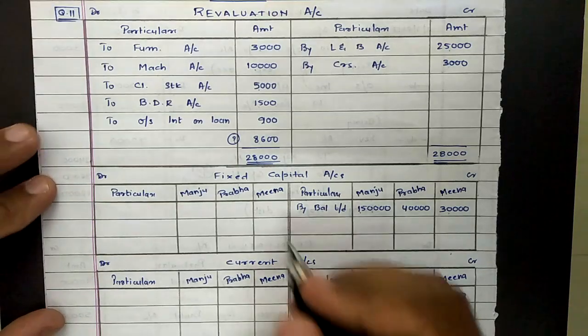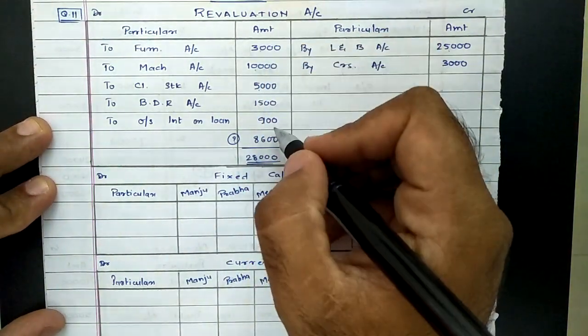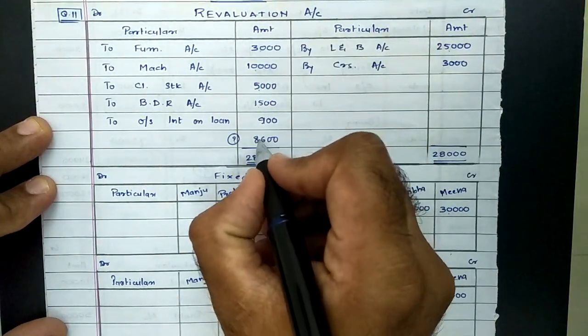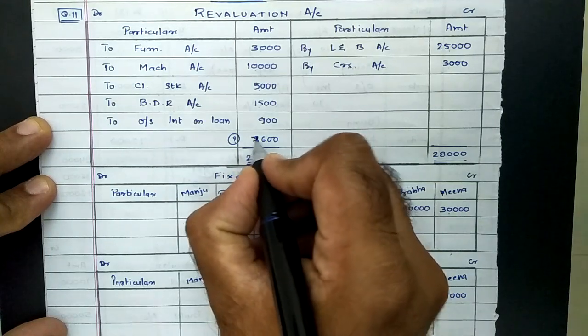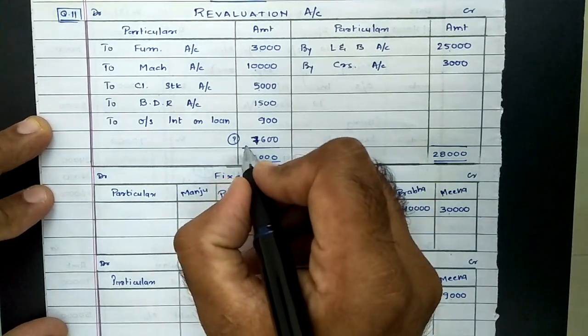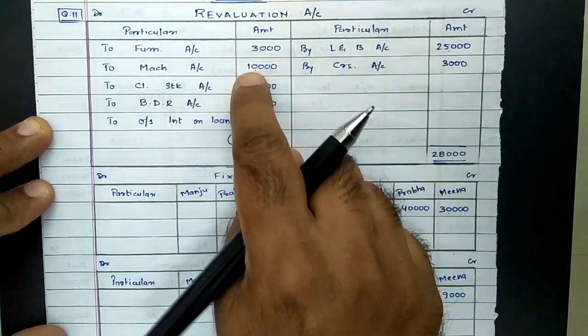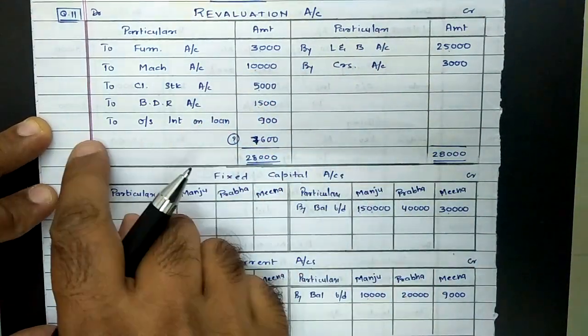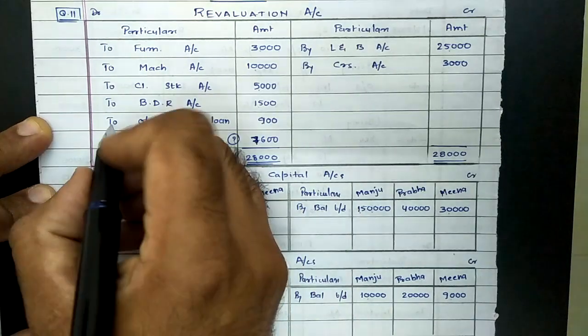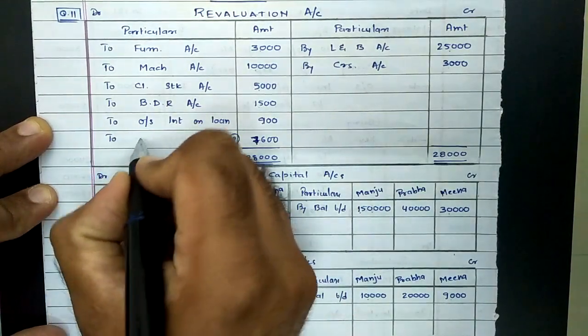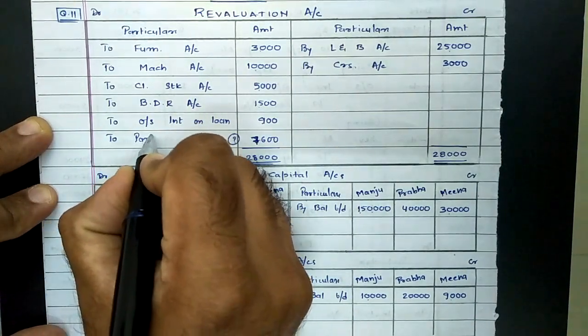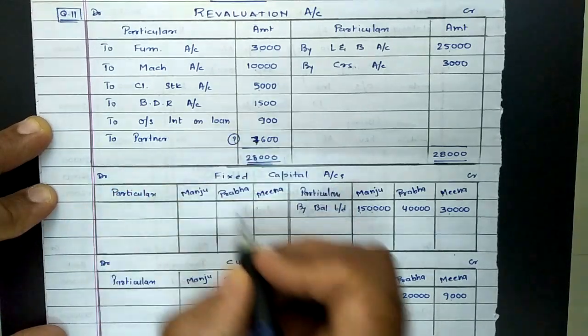Okay, sorry, I have committed a mistake in calculation. Total comes to 19,400, so difference comes to 7,600. Now difference is on debit side, that means incomes are exceeding expenses. When incomes are exceeding expenses, it will be termed as profit. Either you can write to net divisible profit or it will be transferred to partners. So we can write to partners, either capital account or current account, depending upon the method.